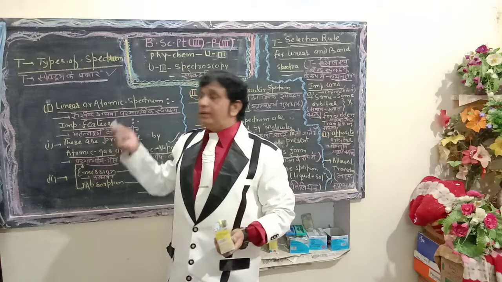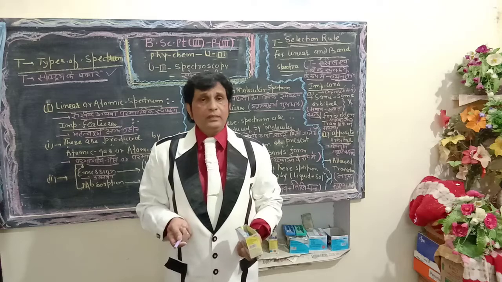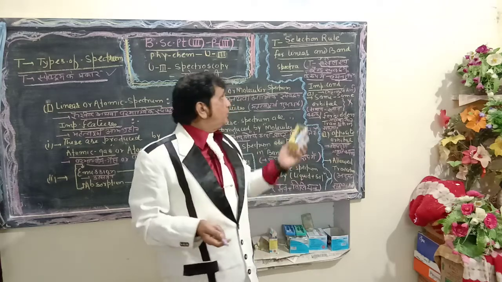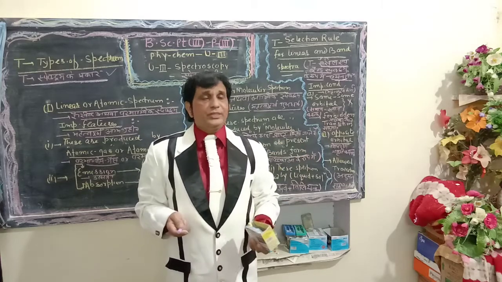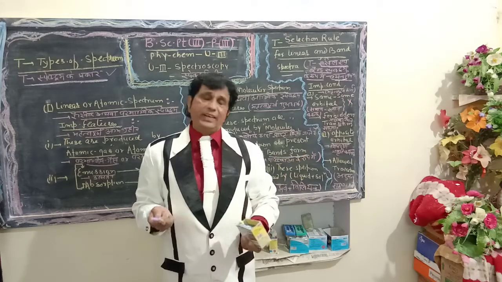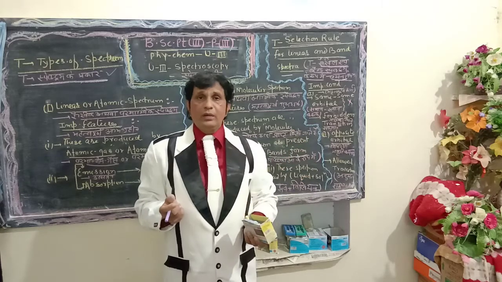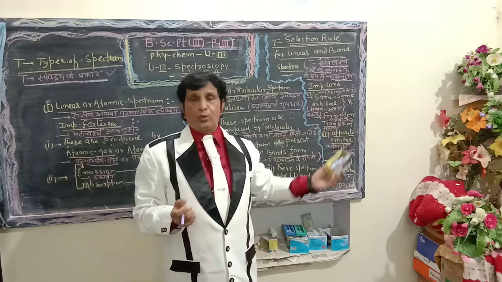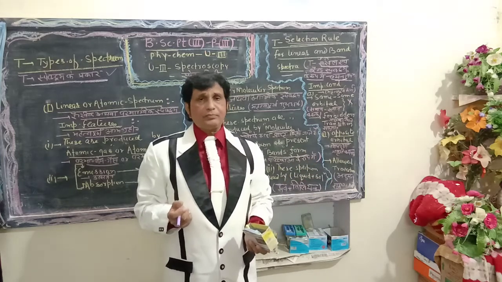The reverse, reciprocal case is the absorption spectrum, which we have defined in the classroom. Absorption spectra are the spectra in which the substance possesses low energy when extra energy or heat is provided. A few parts of the radiation are allowed to pass to the radiator and then to be incident upon a photographic plate. Such a spectrum is known as absorption spectrum.